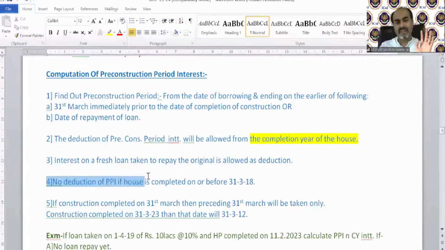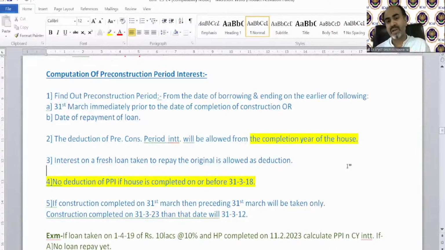The fourth point is very interesting, and I am going to ask this question from you. No deduction of pre-construction period interest if the house is completed on or before 31st March 18. In the question, pre-construction period interest will not need to be calculated if it has been given that the house is completed on or before 31st March 18.